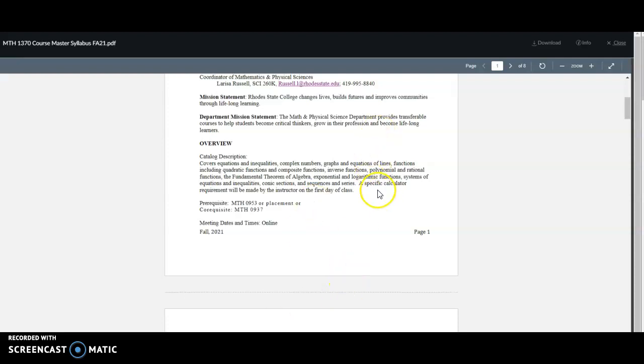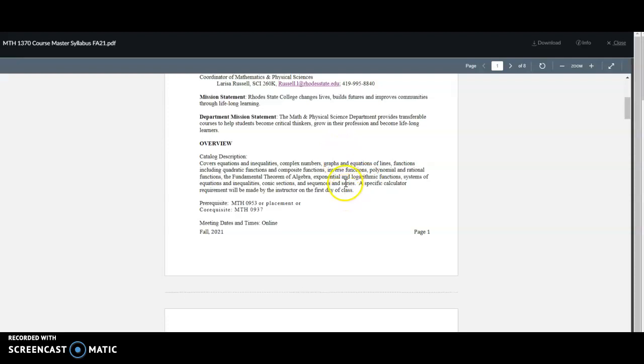It mentions here a calculator requirement. And then in addition to that, just what do we need for the class? So one thing that you're going to need is a TI-83 or a TI-84 graphing calculator. I know sometimes people come in with Casios or different brands or different versions of the Texas Instruments calculator. You really are going to make your life much easier if you have the TI-83 or TI-84. A lot of the stuff that we'll be doing on the calculator, I'll walk you through how to do it. But all the calculators are different. Technology is different. So you need to keep with the version that I have just to make things a little bit less stressful.